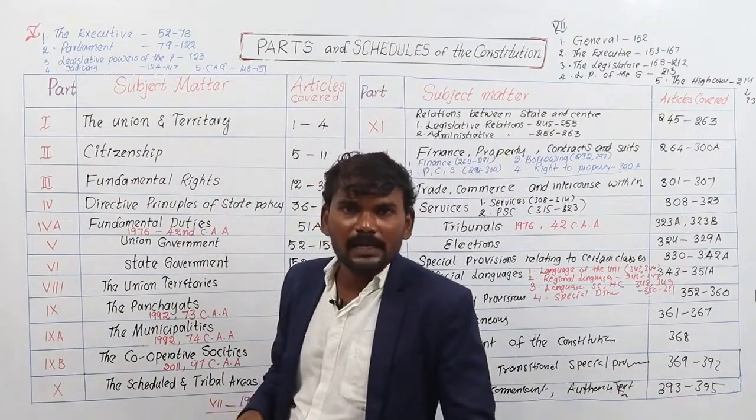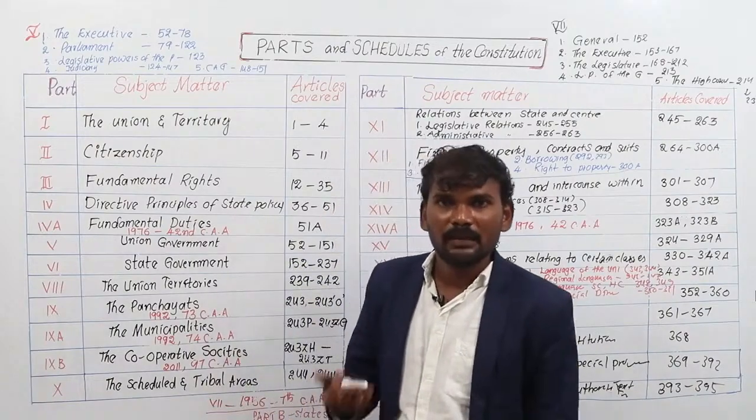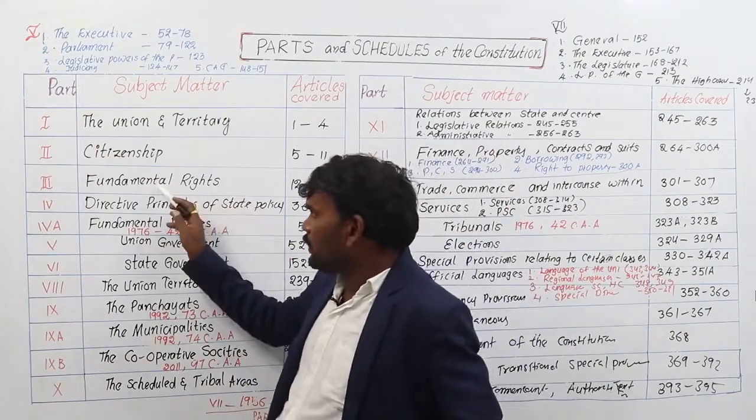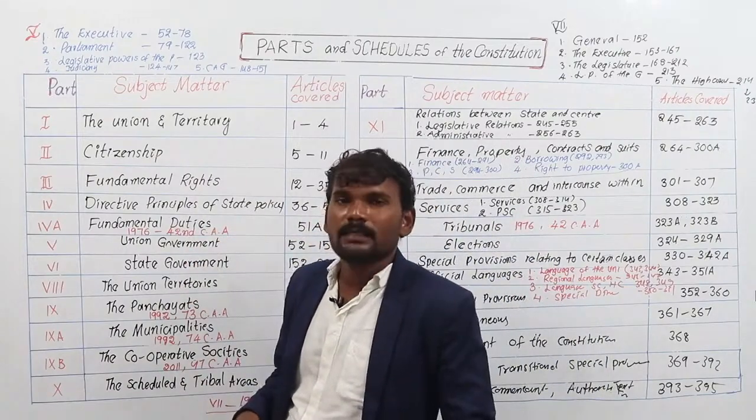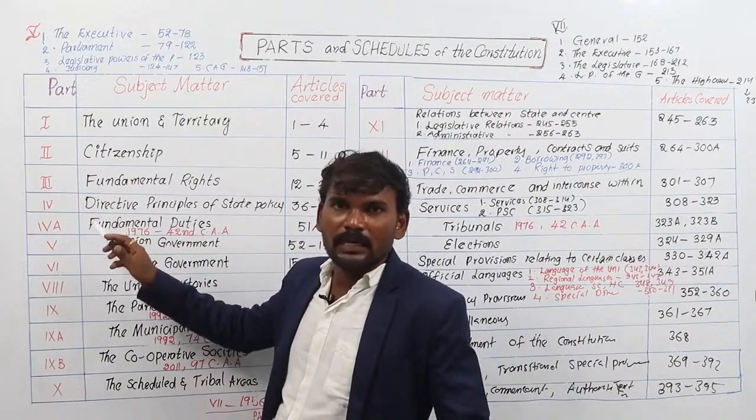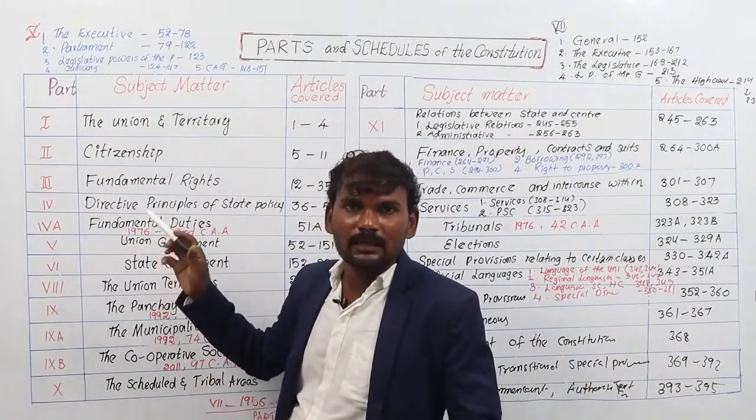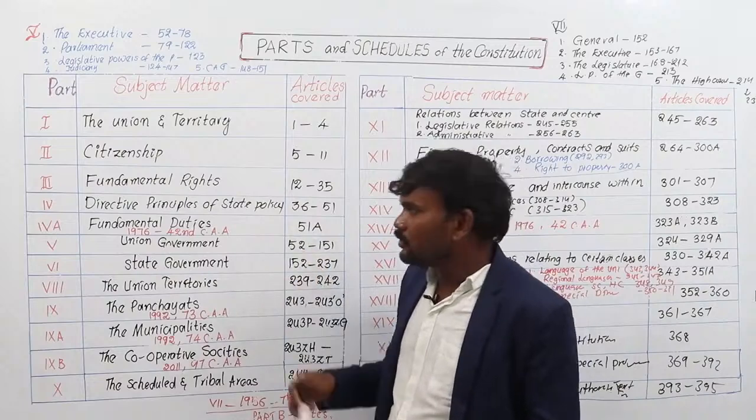Third part is fundamental rights. The 6 fundamental rights, their provisions, their details, their applications, their limits. All these things are discussed in the third part. Articles covered 12 to 35. Fourth part is directive principles of state policy, covering articles 36 to 51. And 4A is a new part added to the Indian Constitution in 1976 by the 42nd Constitutional Amendment Act. That is fundamental duties, article 51A. This is the smallest part of our Constitution.